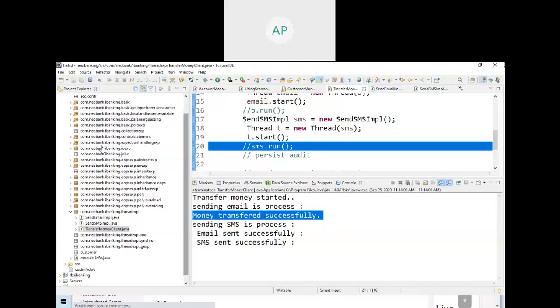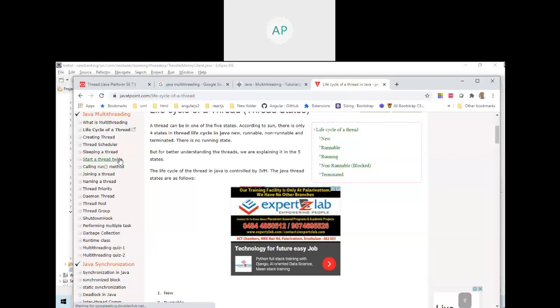How will you create a thread? Here, how are you creating a thread? These two lines create the thread. You are creating an object and you are assigning this object to the scheduler by this line. This line is assigning it to the scheduler. Just read, you will get what is the use of the start method.